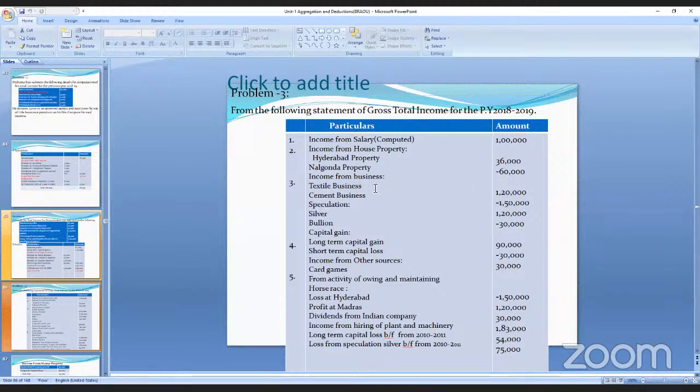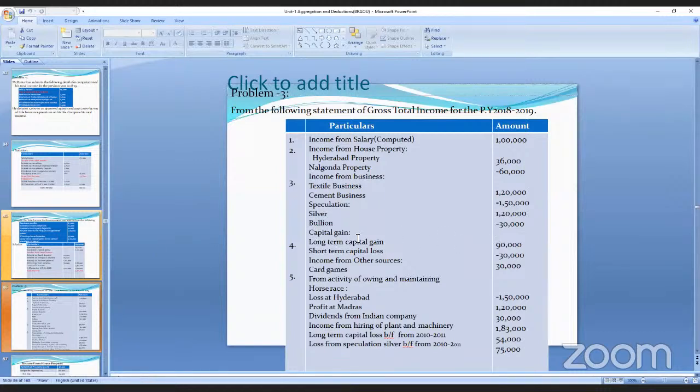And income from other sources. From the textile business is 1,20,000, they got the profit. Cement business, it is minus 1,50,000, means they have a loss of 1,50,000. And speculation is 1,20,000, and the silver is 30,000.